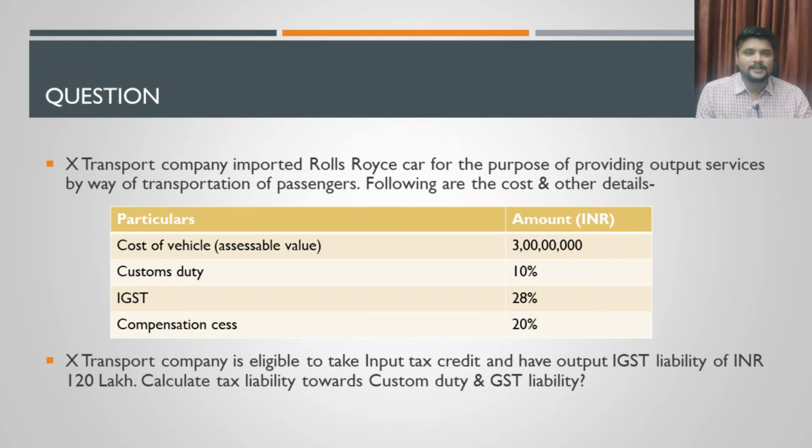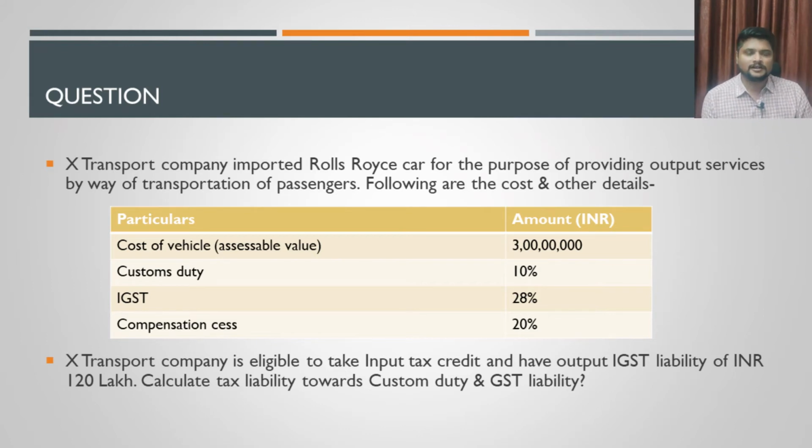And they have provided you with the cost. The cost of the vehicle is around 3 crore rupees, the customs duty applicable on this product is 10%, IGST applicable is 28%, and there is a GST compensation cess applicable at the rate of 20%. Whether this 20% is within the limit, we just discussed in our list of items that there is an item called motor vehicles, and the compensation cess can range from 1% to 22%. It will be notified for different types of products.